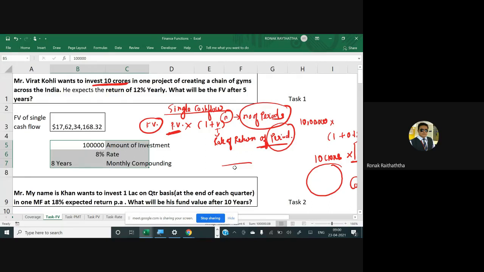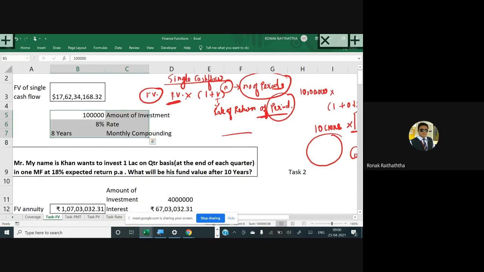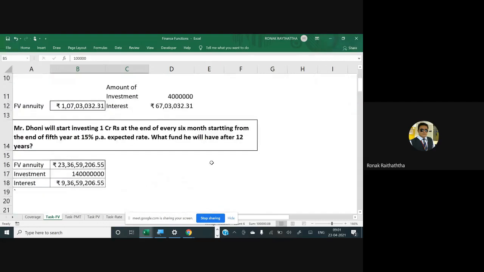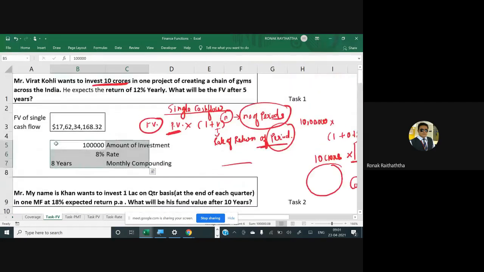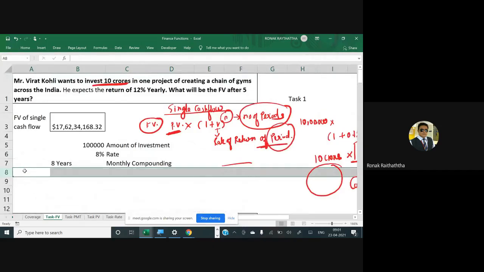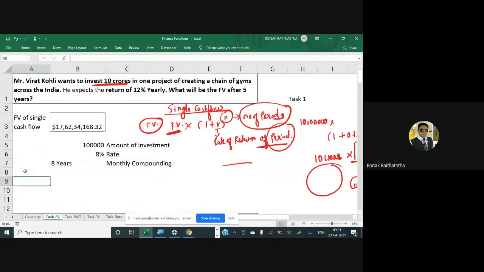Okay, so we had solved the question of future value of the single transaction, and we have also seen the formula of it, that how we can use the manual formula in the pen paper question. Let's move ahead with a few more examples. Before I move to the annuity, I would like to add one more example here. You may also write it, that